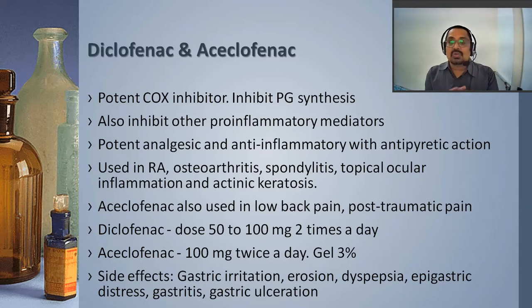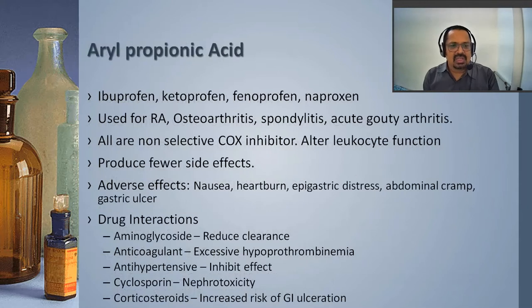Aceclofenac is also very effective in gel form; a 3% gel is effective. Inhibition of COX is again non-specific, therefore gastric irritation, erosion, and dyspepsia are the common gastrointestinal side effects of non-specific inhibition.